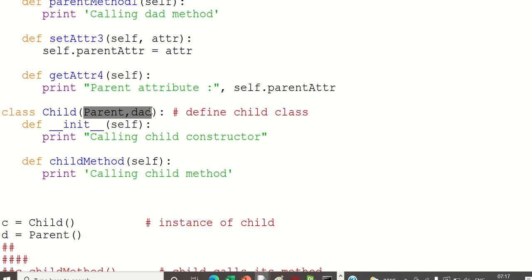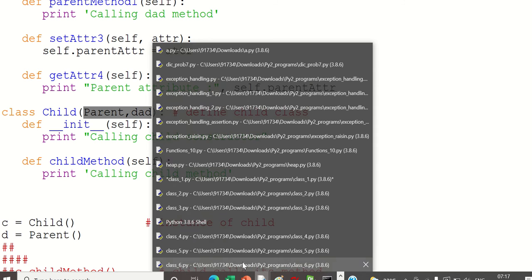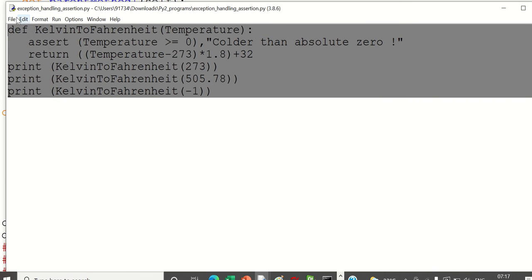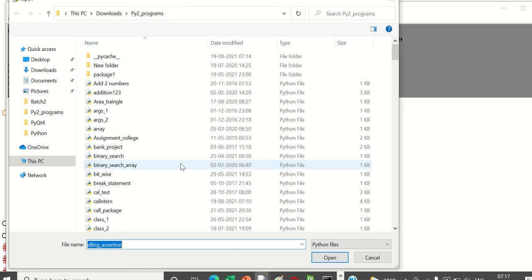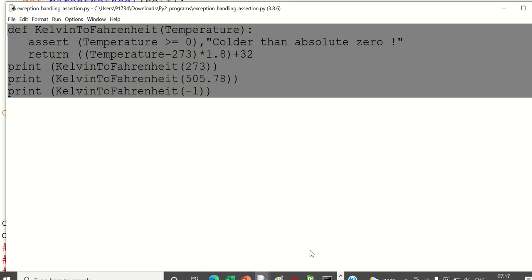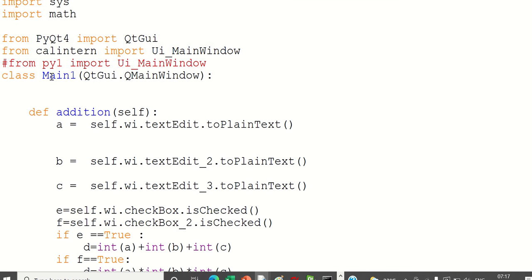If there are 2 classes, you can inherit the contents from one class. Just to show you an example, here this class Main1 has inherited properties from this one.